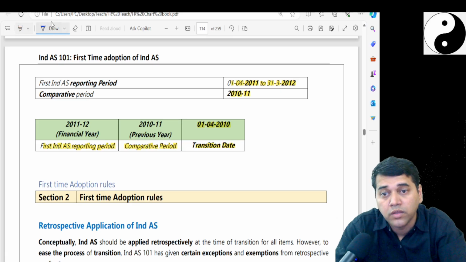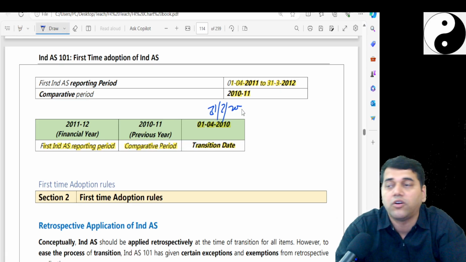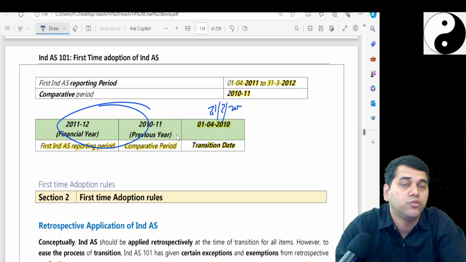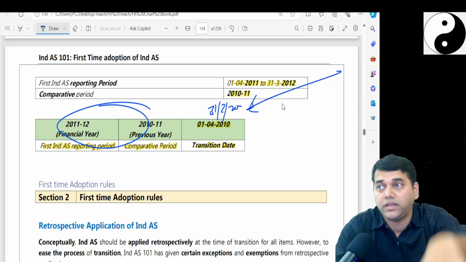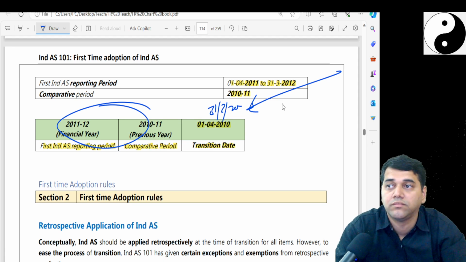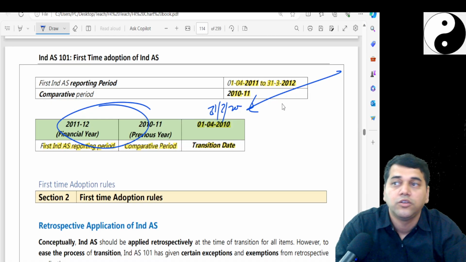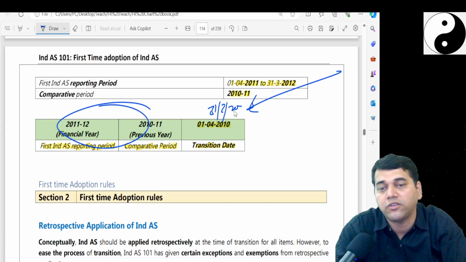Now, if the auditor as of 31st March 2010 is different, and here you have changed to a new auditor, you get into one more headache. You have to call that earlier auditor and get it re-audited. The present auditor cannot do it. If on that day your auditor was different, you have to call that person, and that auditor has to give revised financials as on 31st March or 1st April.